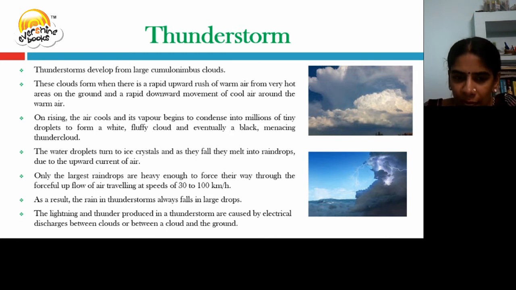So the rain in thunderstorms always falls in large drops because they are heavy enough to force their way through the forceful upflow of the air. Thunder is caused by the electrical discharges between the clouds. Lightning is formed because of the electrical discharges between the cloud and the ground.